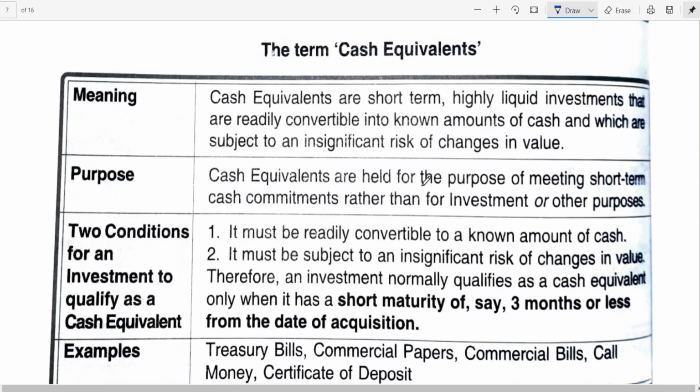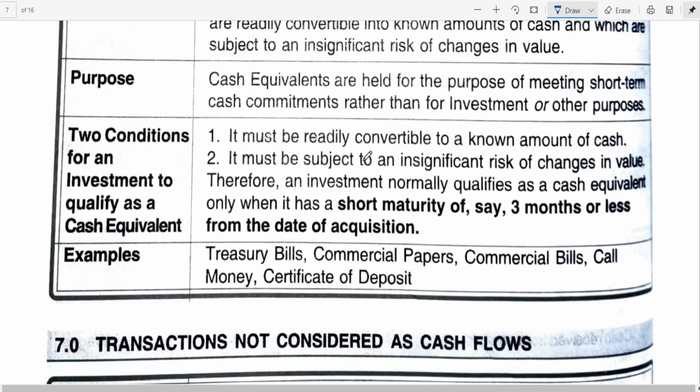But investment in shares is normally not taken as a cash equivalent because of uncertainties. That is the meaning of uncertainty. So that is why we won't be considering such shares, even though you are going to get back the money in a very short span of time. Okay, then next, the cash equivalent purpose is to help meet short-term cash commitments rather than for investment or other purposes.